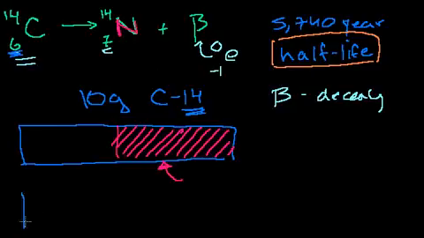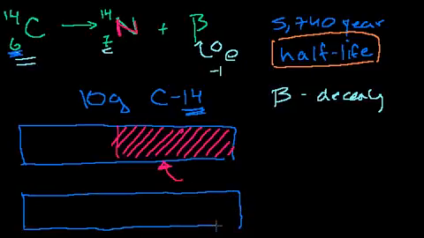So let me redraw it. So this is our original block of our carbon-14. What happens over that 5,740 years is that probabilistically, some of these guys just start turning into nitrogen randomly at random points.